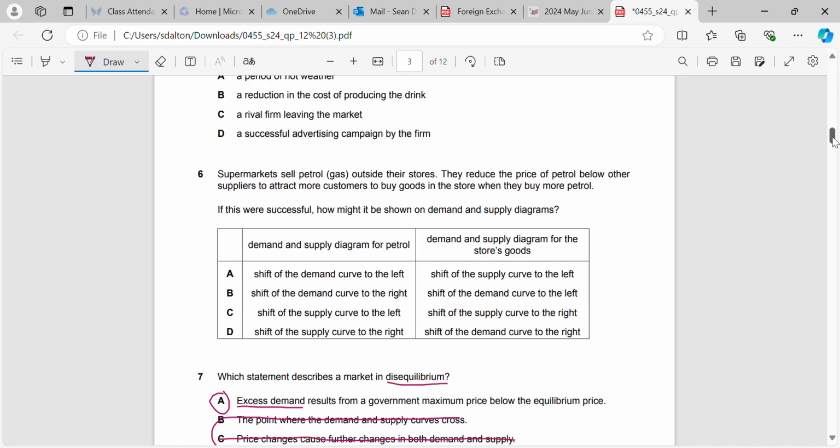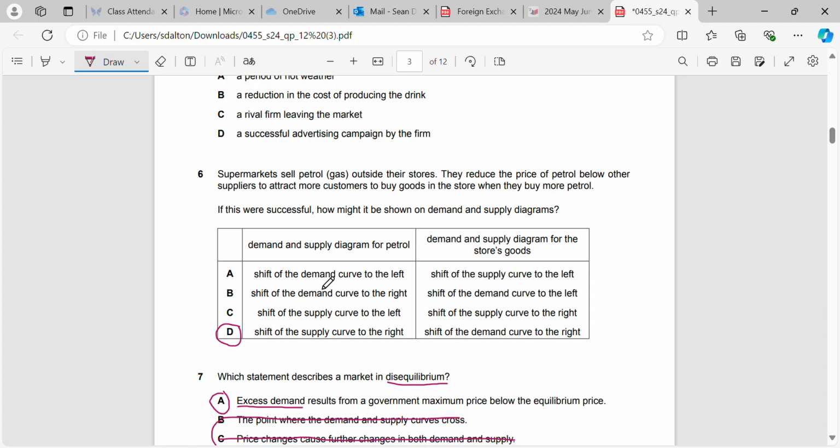Okay, question 6. Supermarkets sell petrol, gas, outside their stores. They reduce the price of petrol below other suppliers to attract more customers to buy goods in the store when they buy petrol. If they were successful on demand, how would it be shown on demand and supply diagrams? So for the demand and supply diagram for petrol, what's happened? They've reduced the price of petrol below other suppliers to attract more customers. So what's going to happen there is a shift of the supply curve to the right.